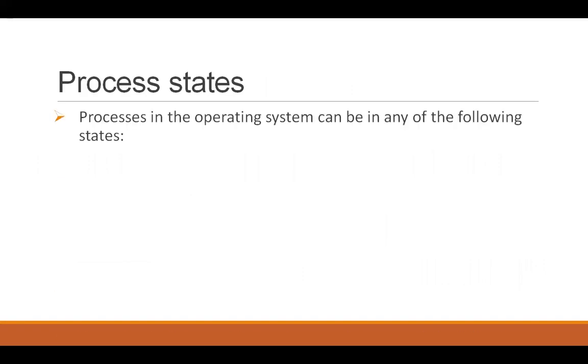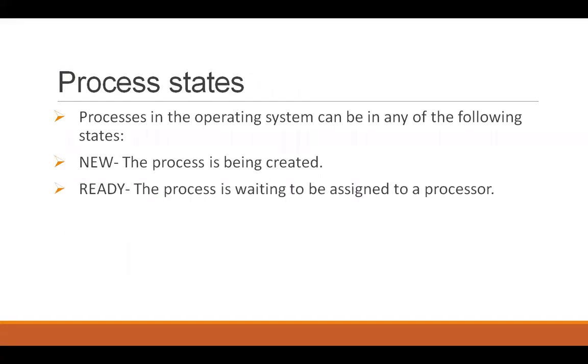Now, there are a few states in which a process can exist. First one, a process is being created, a new process. Its process control block is being made. In that state, the process is new. Then, when the PCB has been made and the process has everything ready for it, it's ready to be assigned to the processor, it is ready for execution, it has all the necessary data it needs to be executed, it's in ready state.